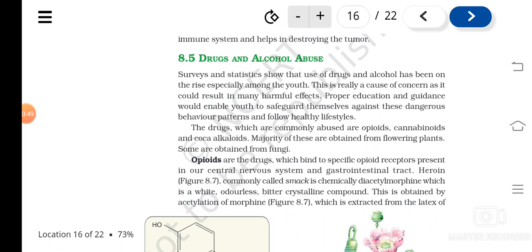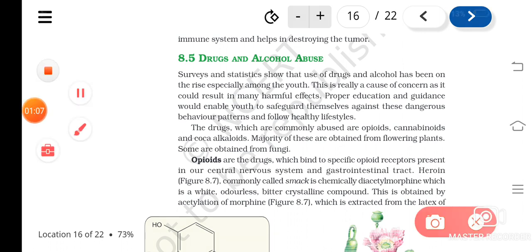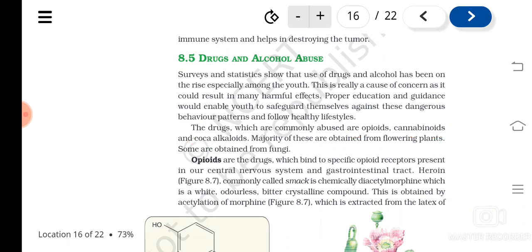Proper education and guidance is very necessary to safeguard people against all this, and to follow a healthy lifestyle. So the drugs which are commonly used are classified under three groups. They are opioids, cannabinoids, and coca alkaloids. These are the three groups of drugs which are commonly used. What are they? Opioids, cannabinoids, and coca alkaloids.